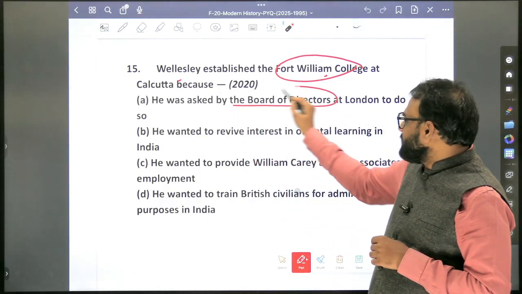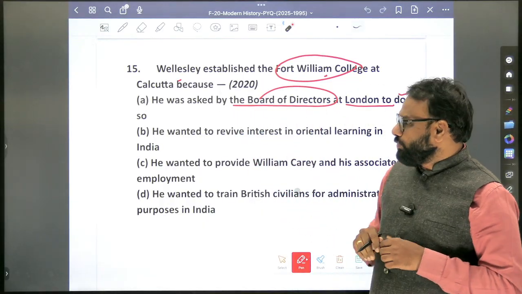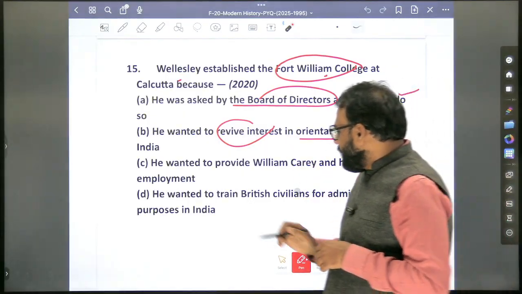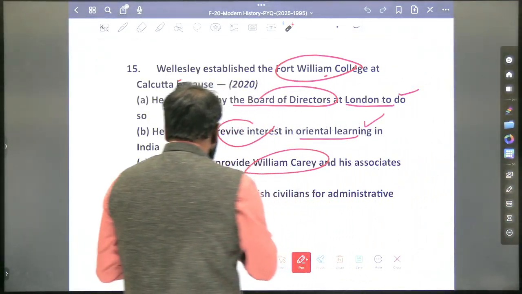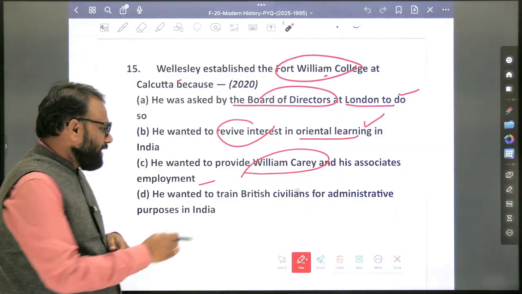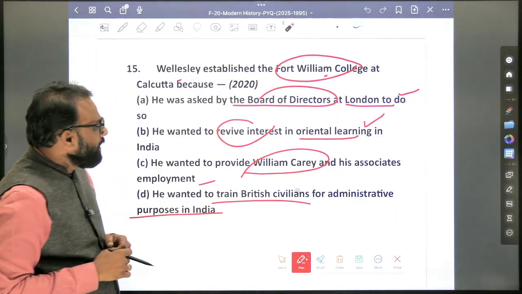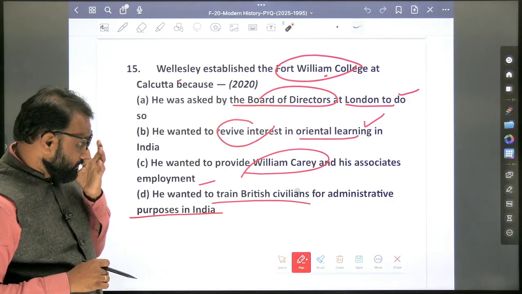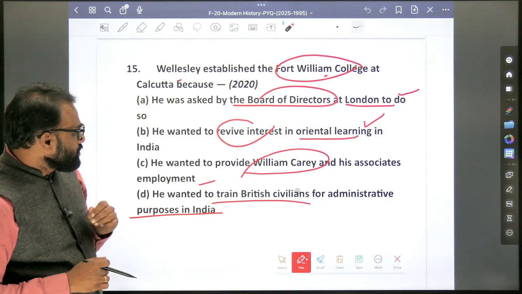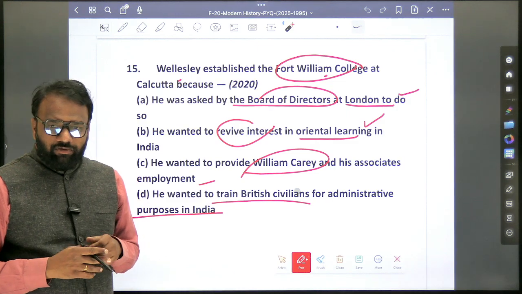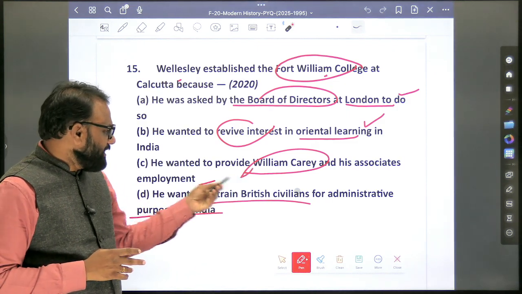He was asked by the board of directors at London to do so. He wanted to revive interest in Oriental learning in India. He wanted to provide William Carey and his associates employment. He wanted to train British civilians for administrative purposes in India. Okay. So which are the things which we can eliminate here? Yes, C we can easily eliminate.